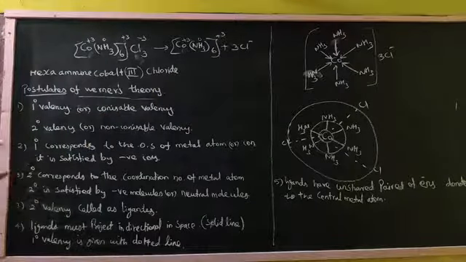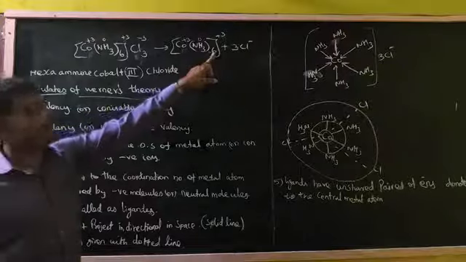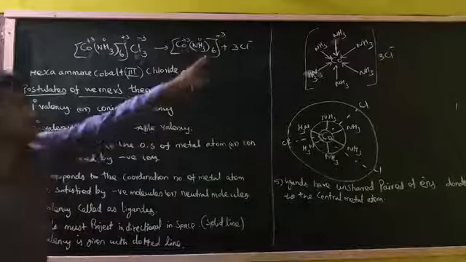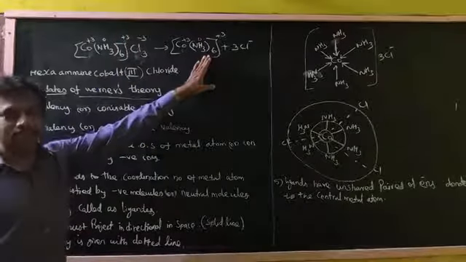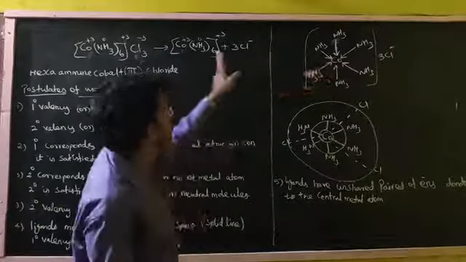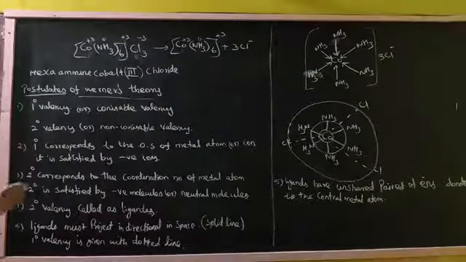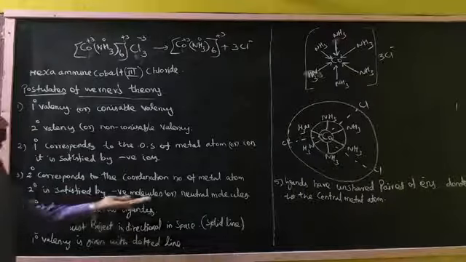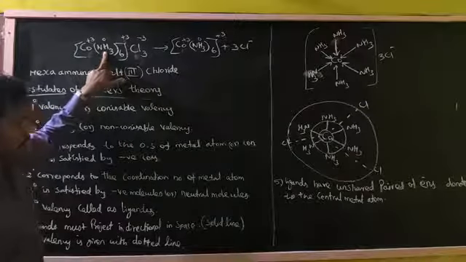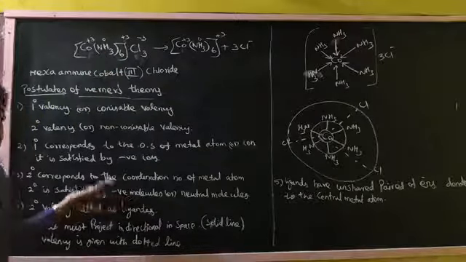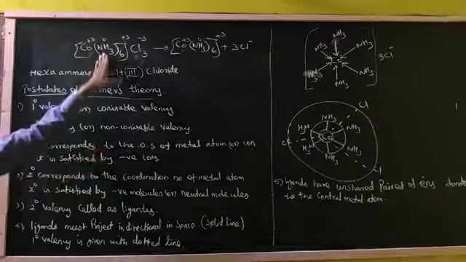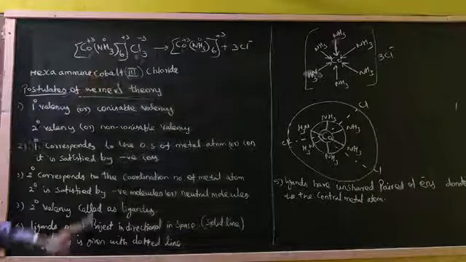The secondary valency means what? It corresponds to the coordination number of the central metal atom. So 6 ligands are present, right? Coordination number is nothing but how many coordinate bonds are present? 6 bonds, right? Next, the secondary valency is satisfied by negative ions or neutral molecules. Here neutral ligands are given, and negative ligands we can also take, as said in the postulates. Now, the secondary valency is called the ligands. The 6 amine is called the ligands.